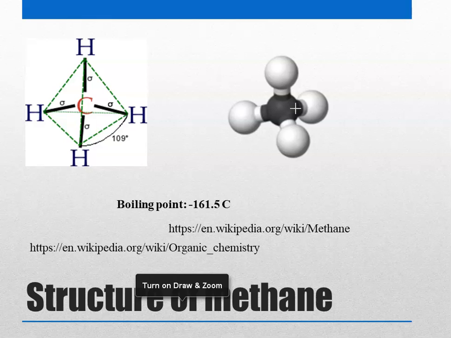If you look at a three-dimensional model, this dark part here is the carbon, and these are the four hydrogens. So you can see a three-dimensional model to understand this. Similarly, you can have also other diagrams.